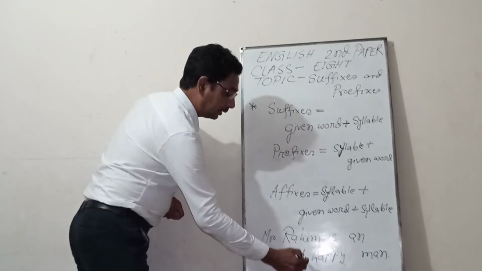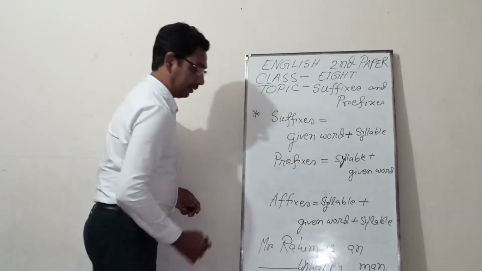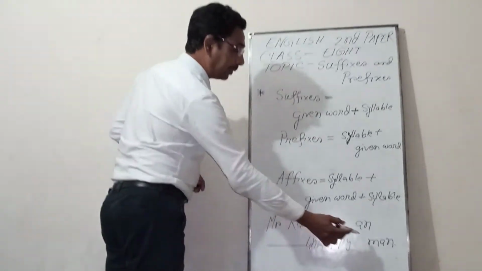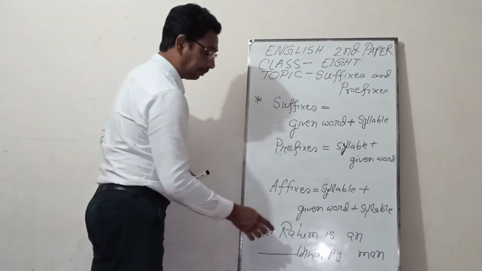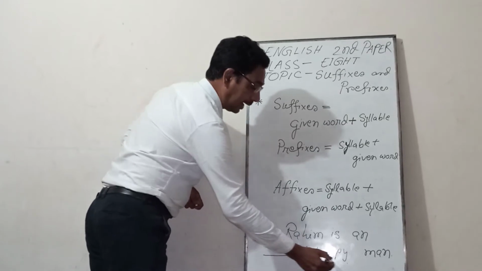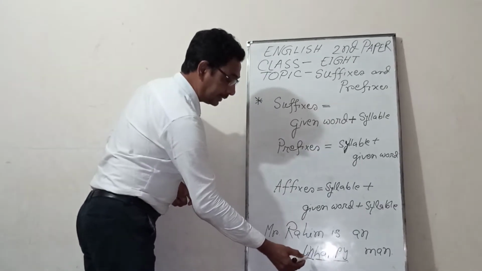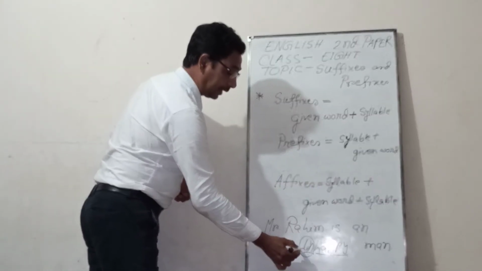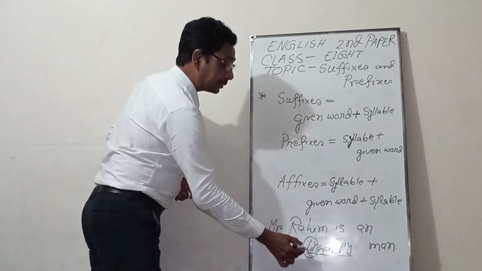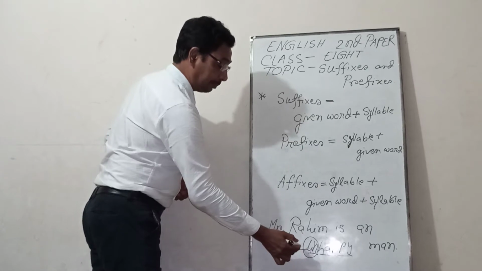If you write here un, then Mr. Rohim is an unhappy man. Here, un is a syllable, happy is a syllable. And this un has taken place before happy, before this word. And this is prefix. Pre means before.